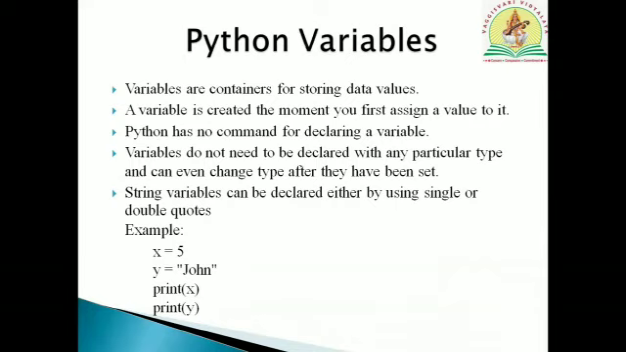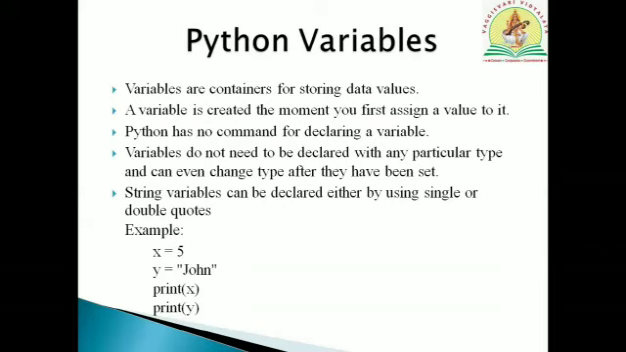Next, Python variables. Variables are containers for storing data values. A variable is created at the moment you first assign a value to it. Python has no command for declaring a variable. Variables do not need to be declared with any particular type and can even change type after they have been set. String variables can be declared either by using single quotes or double quotes.